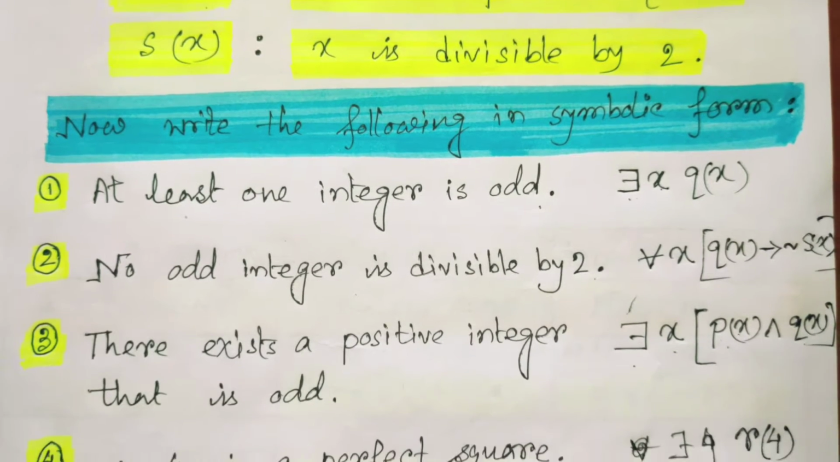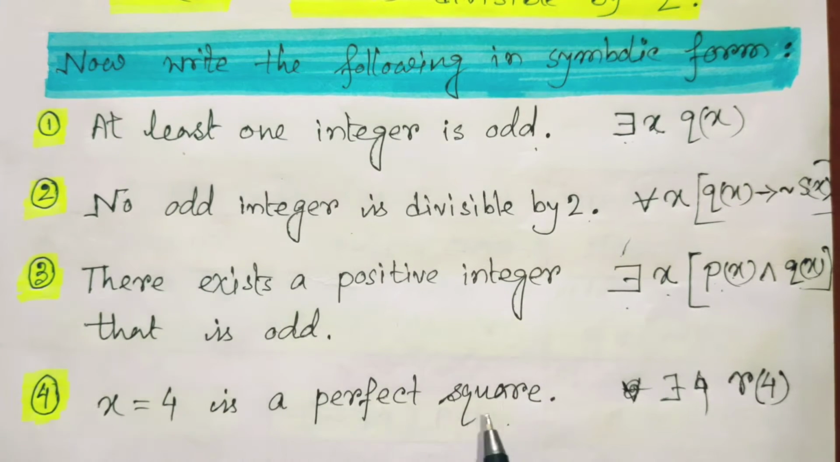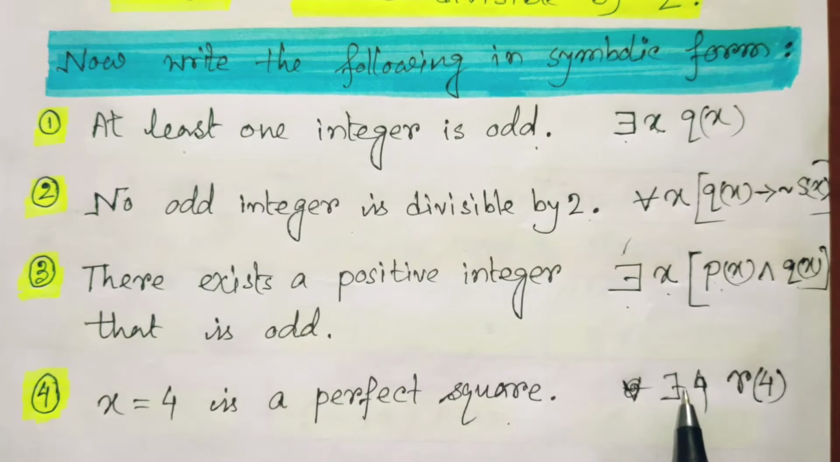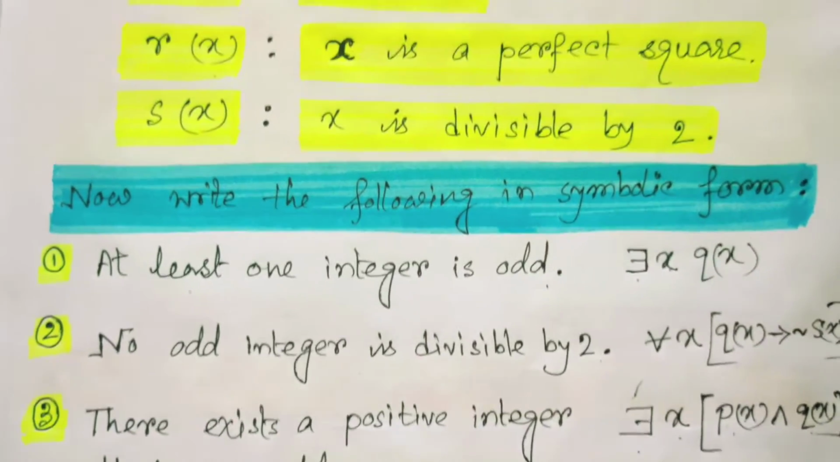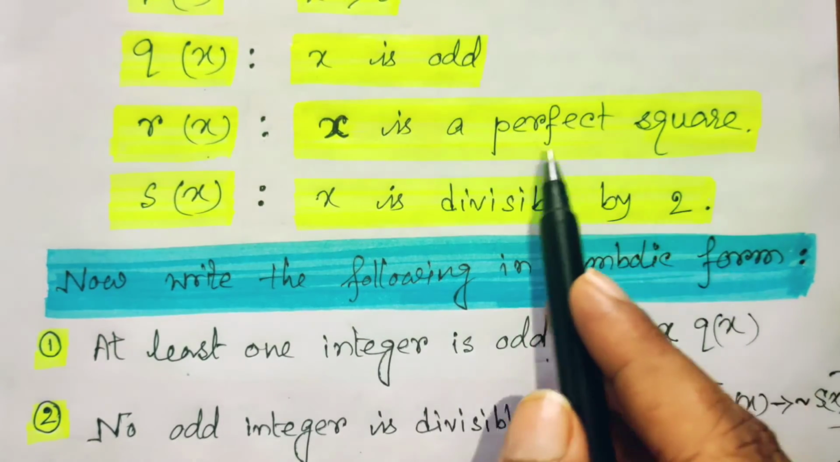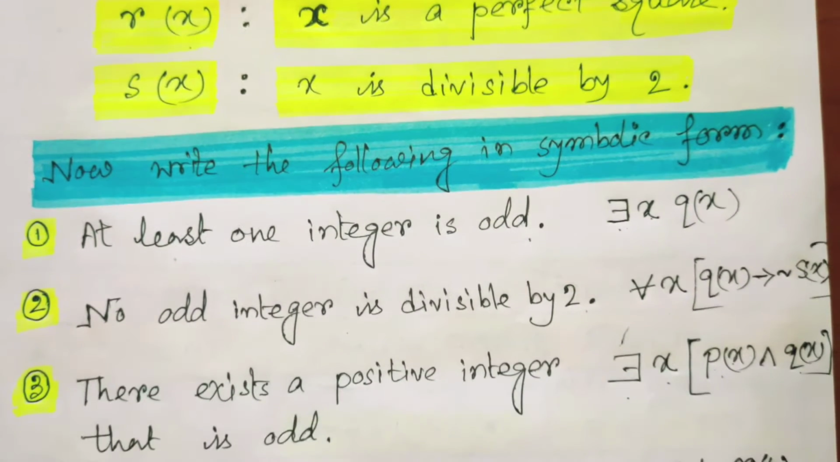Okay, one more statement is given. Suppose x equals 4 is a perfect square. Now x equals 4 means a specific value of x is given. So how can we say that? There exists 4 for which R4. R4 means x is a perfect square, as 4 is a perfect square. So if we write R4, then we can say 4 is a perfect square.